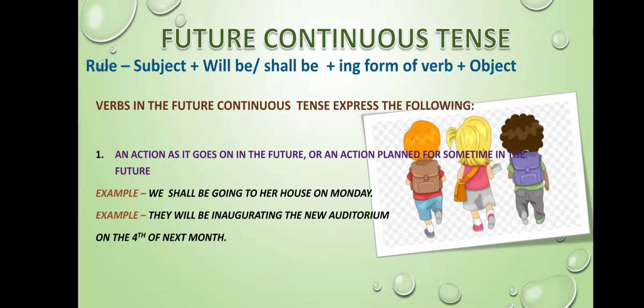Now let's talk about future continuous tense. Students, with future continuous tense, in the subject we are going to add will be or shall be plus the ing form of the verb, and towards the end we are going to add the object. Future continuous tense is used for actions which will go on in the future or they are planned for future. For example, we shall be going to her house on Monday. Now over here, it's a planned action that is going to be performed in the future.